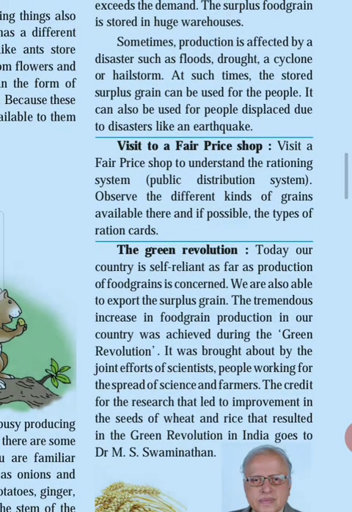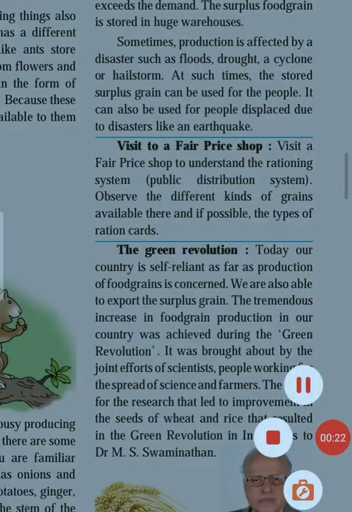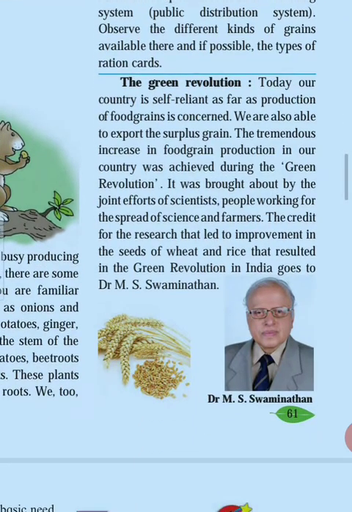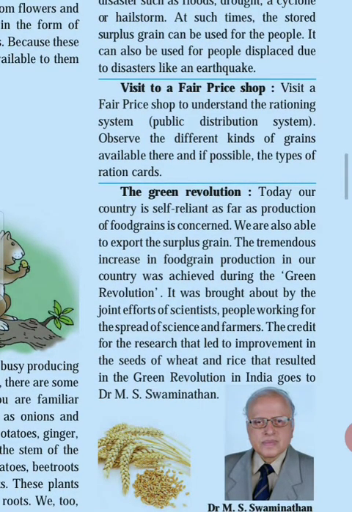Sometimes production is affected by a disaster such as floods, drought, a cyclone or hailstorm. Floods means what? Drought means what? At such times, the stored surplus grain can be used for the people. It can also be used for people displaced due to disasters like an earthquake also. So surplus food is always needed. It can be used in such situations or in emergency.